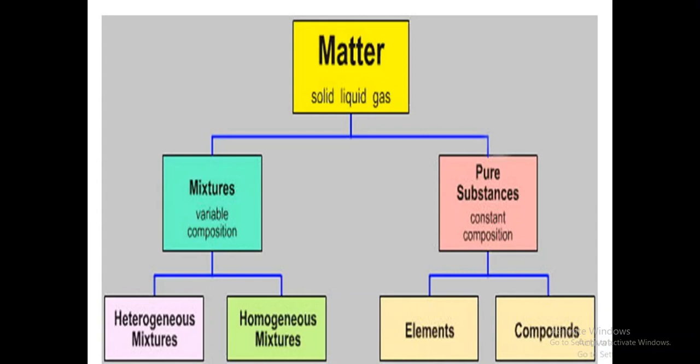Okay children, so we will go to the next one, the previous one, where we started. Matter can either be solid, liquid or gas, and this matter is of two types. It is either a mixture or a pure substance. What is a pure substance? What is a mixture? We will see in our next class.